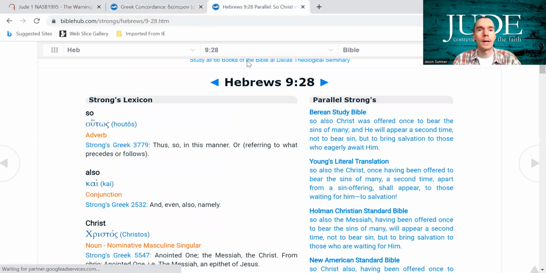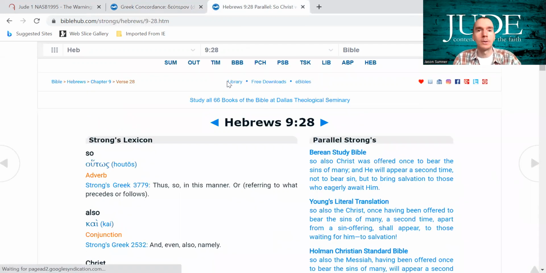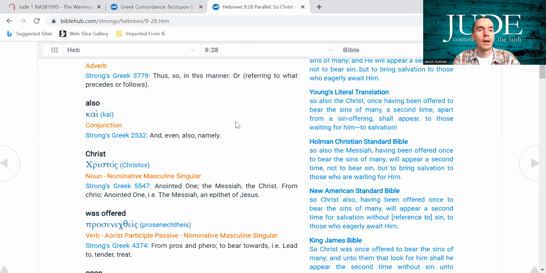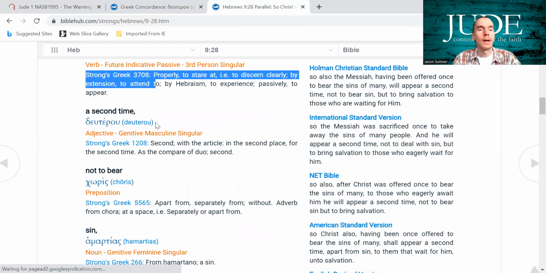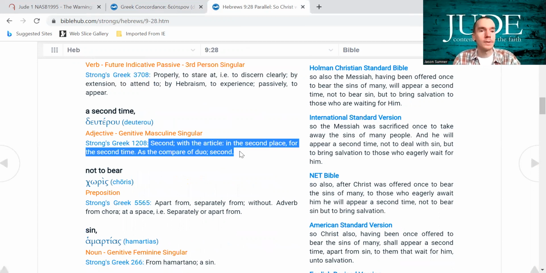And I'd like to go to Hebrews 9. One of the only verses, at least prior to seeing this about Jude, that talked in the language of a second coming was Hebrews 9:28. It says, "To those who eagerly wait for him, he will appear a second time apart from salvation." So let's look at the word here. Here it is, second time. Deutero. It's the same root word as we had in Jude. So again, second with the article in the second place, a second time, very specific.